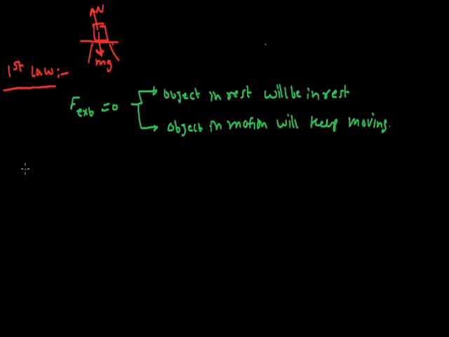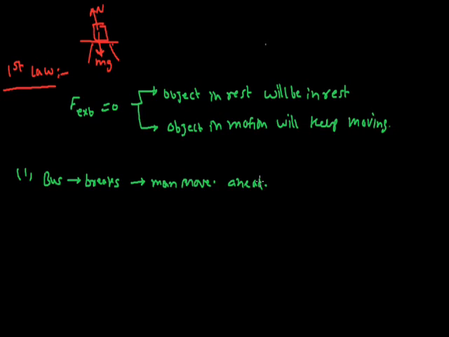Suppose first example, when you are in a bus and the driver applies the brake, then you will move ahead, in the direction of the motion. Why? Because when the brake is applied, the legs of the man come to rest, but the upper part of the body is still moving, so it goes ahead for some time.